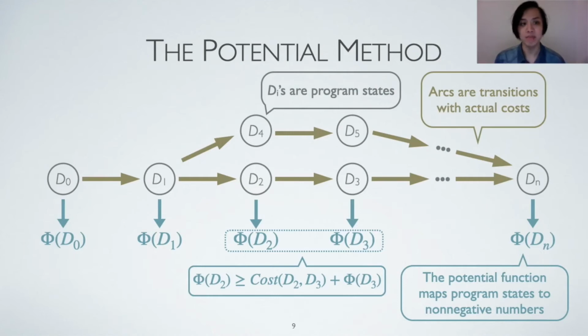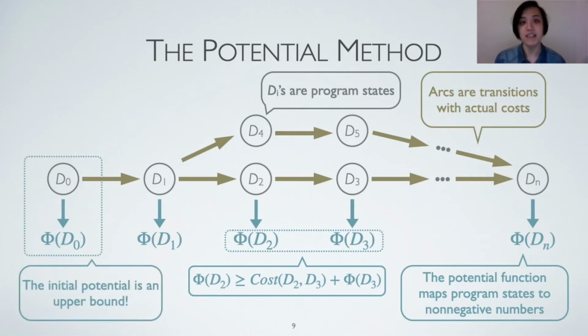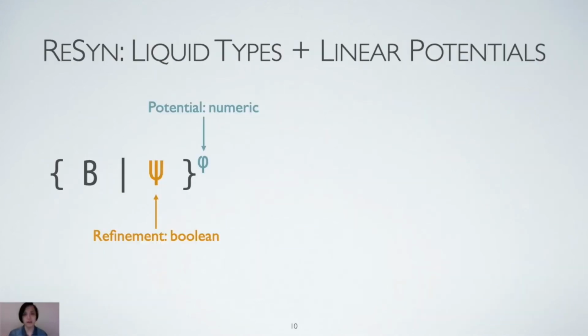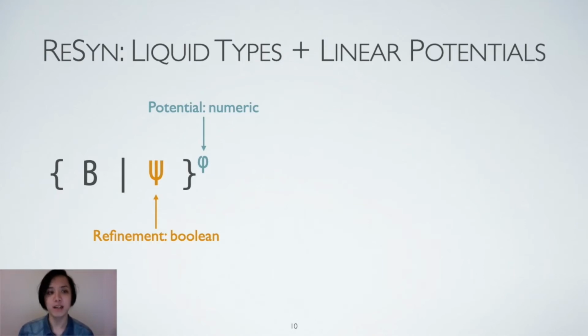In this way, the potential of the initial state provides an upper bound on the actual resource consumption. Our prior work, Reason, has combined liquid types with the potential method to automatically verify resource bounds of functional programs. The idea is to annotate types with potentials. The potential annotation and the logical predicates are in the same refinement language. The difference is that potentials are numeric, but predicates are Boolean. The potential annotation then defines a potential function on the values of the annotated type.